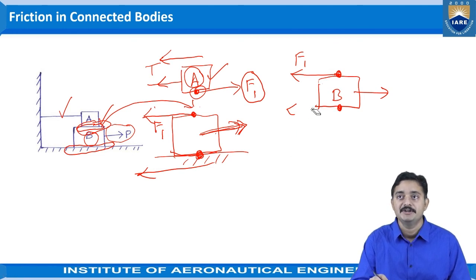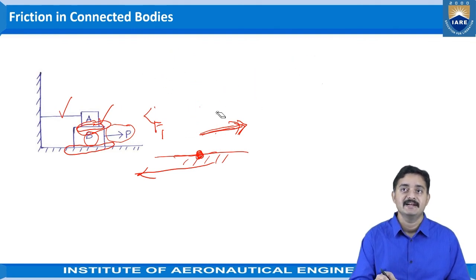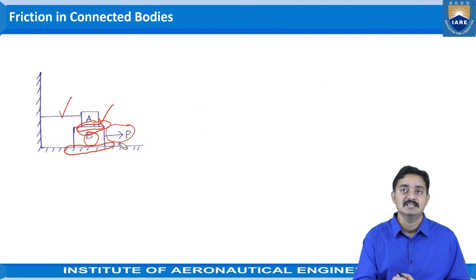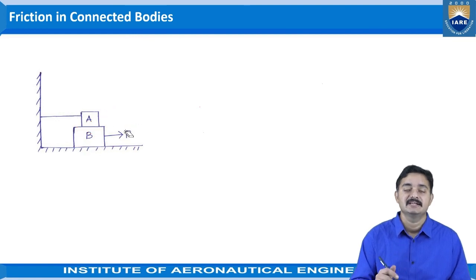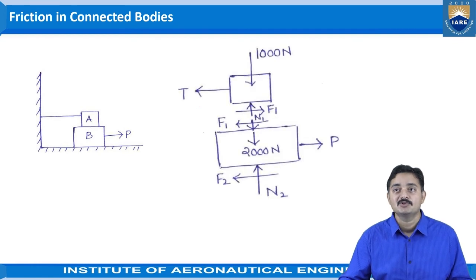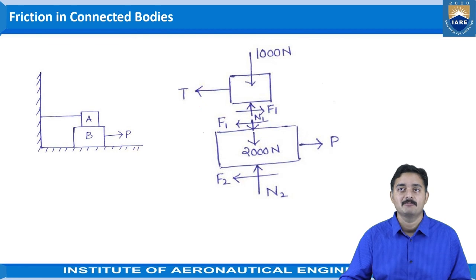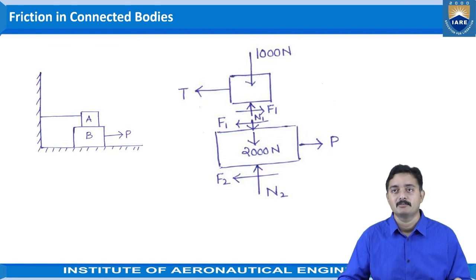This is how we need to consider the frictional conditions and frictional forces, and we need to apply them in the free body diagram. After completing the free body diagram, you can easily apply these conditions in your equilibrium conditions, and you can get the solutions. So once you draw the free body diagram completely, you can observe here the 1000 Newton weight, let us consider it as the weight of block A, and 2000 Newton for block B.